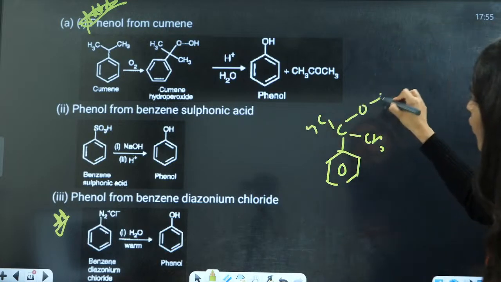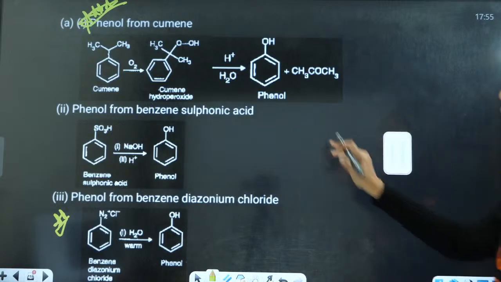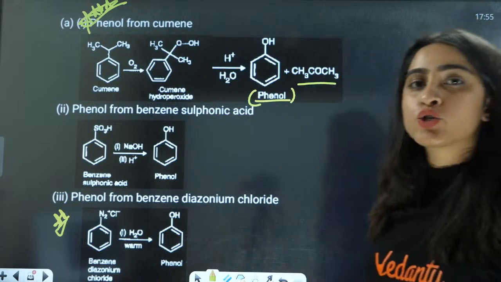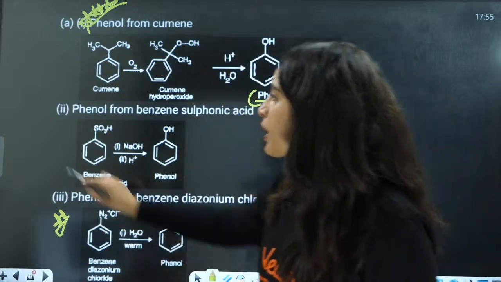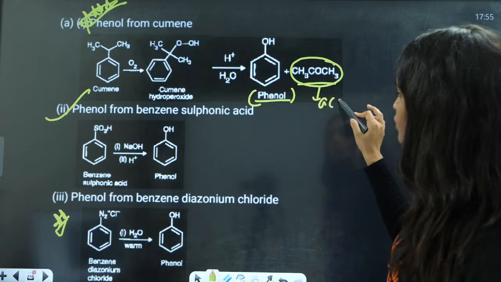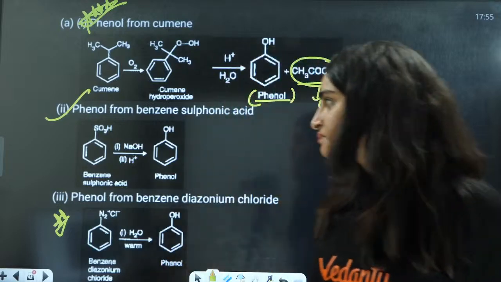Now this will be converted to OOH. After that, after hydrolysis, this is phenol and this is going to be acetone. Phenol and acetone. Next, the byproduct is also very important. Which byproduct is formed here? Acetone is formed here.